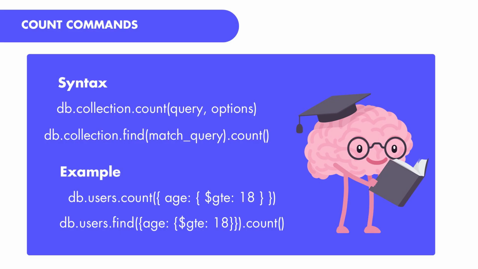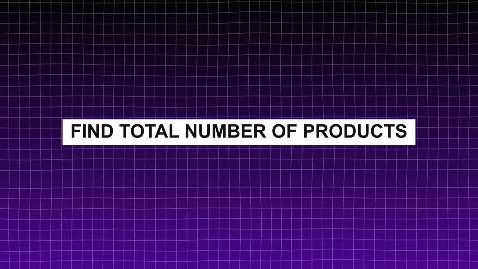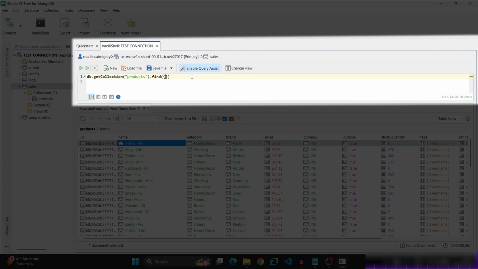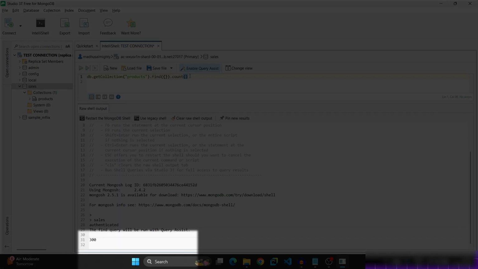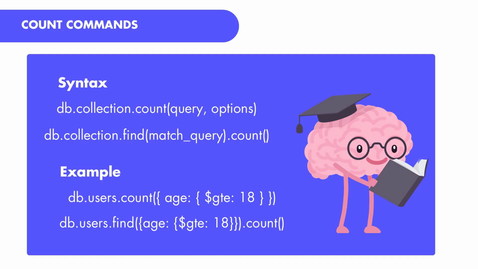So let's go through some examples. First query, find total number of products. In order to find total number of products, just after the find query, enter .count, open and close bracket, control plus enter. Here you will find 300. So there are total 300 products in this products collection. So .count is a query to count the number of records which matches the given condition.